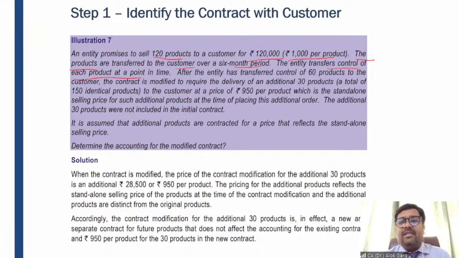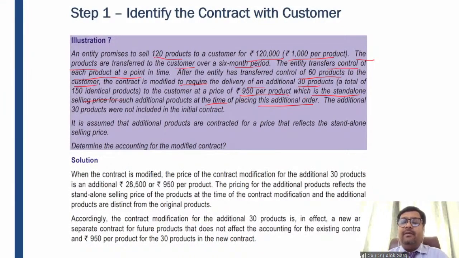After the entity has transferred control of 60 products to the customer, so out of 120, 60 products have been transferred, the contract is modified to require the delivery of an additional 30 products. So after delivery of 60 products, the customer is asking for delivery of an additional 30 products, meaning a total of 150 products, at a price of 950 per product, which is the standalone selling price for such additional products at the time of placing this additional order.